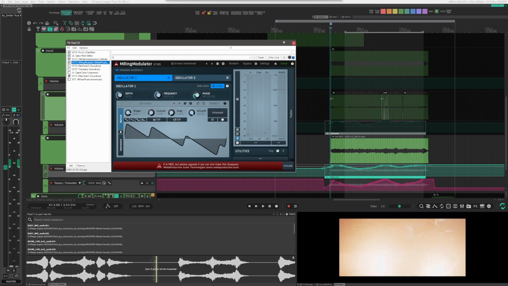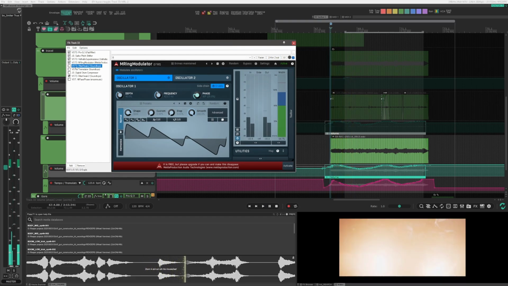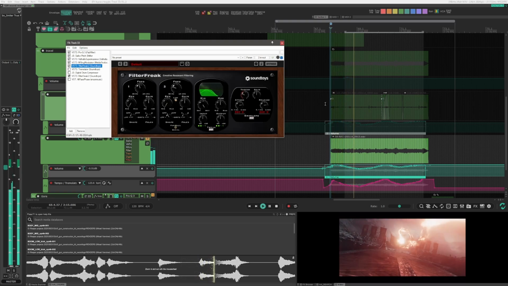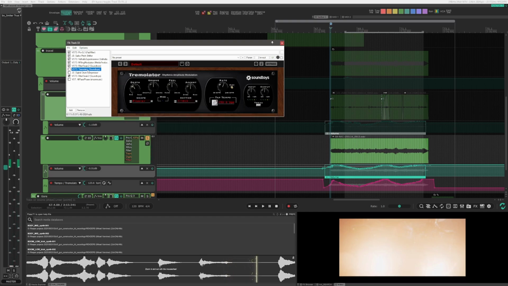Ring modulator, adding a lot of distortion. Then we have Filter Freak, giving a little bit of movement there, cutting off the low high ends a lot. Then we have tremolator.